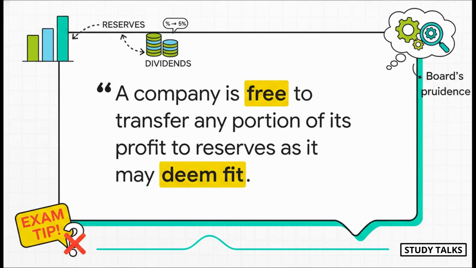A company now has complete freedom and discretion. It can choose to transfer 10% of its profits to reserves, or 50%, or nothing at all before declaring a dividend. It's entirely their call. So if you see a question mentioning a mandatory transfer, you know it's a trap. Now, this flexibility is great when a company has profits, but what happens when it doesn't?